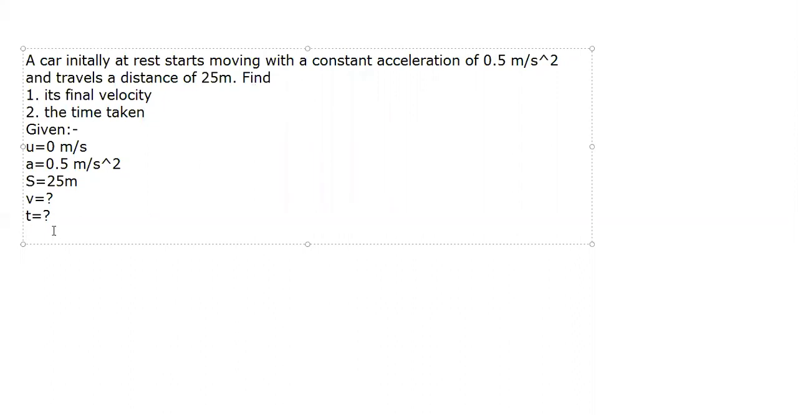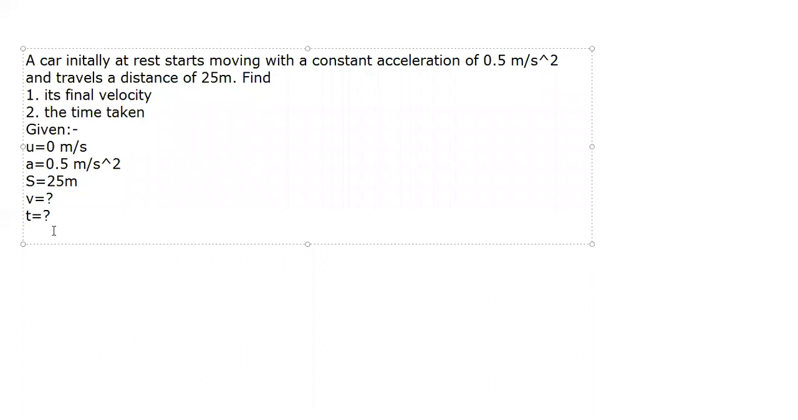Okay, chalo, let's start quickly. So what do we want to find? We want to find the final velocity. So which formula should we use? We don't know t, and we don't know v as well. So we will use the third formula, the one we have to use for finding v. Why? Because t is not given.